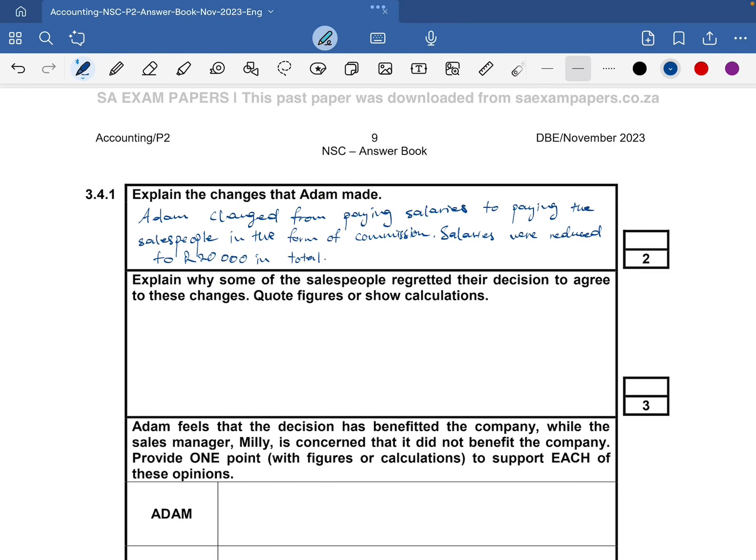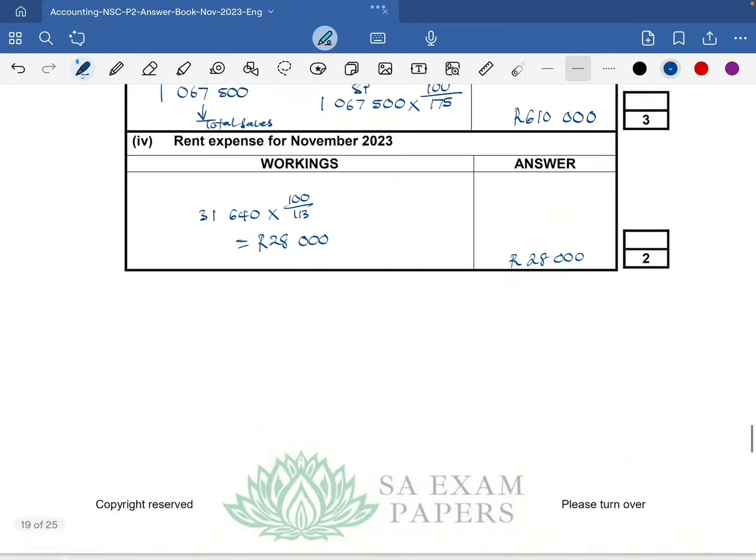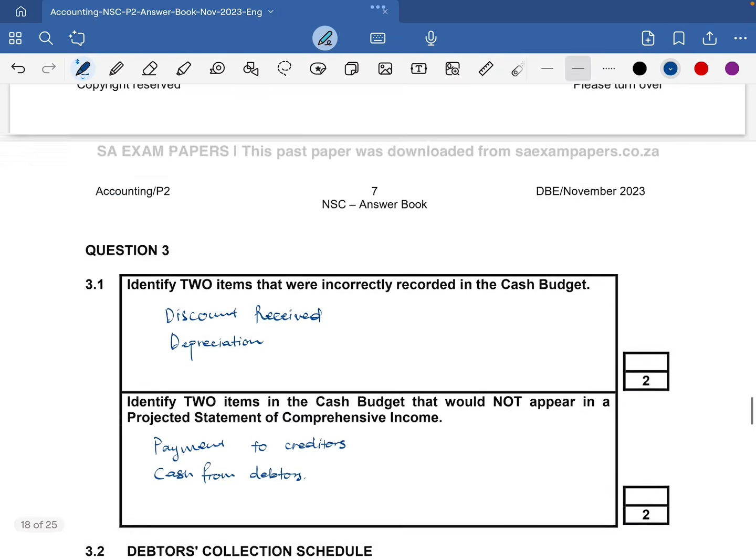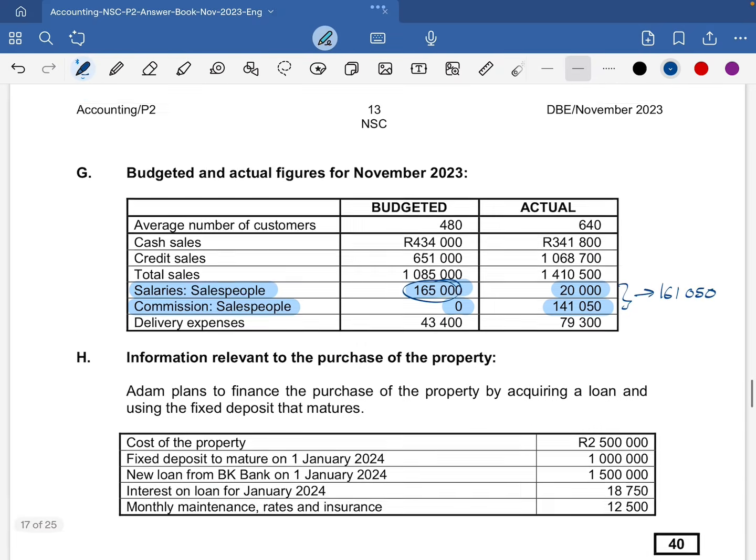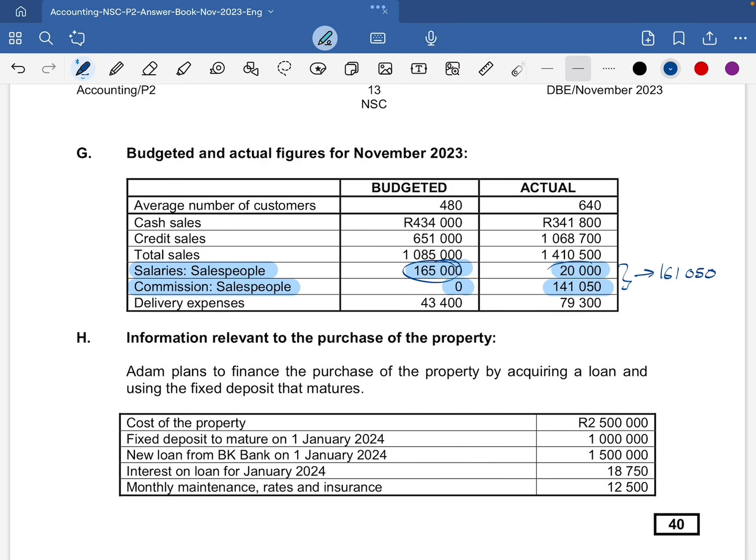Then now, looking at the second block, it says explain why some of the salespeople regretted their decision to agree to these changes. Quote figures or show calculations. So now, when we look at what they have been paid in total, like I've just calculated, the total that they have been paid was 161,050. But when we look at what they were getting in salaries, it was actually higher at 165,000.